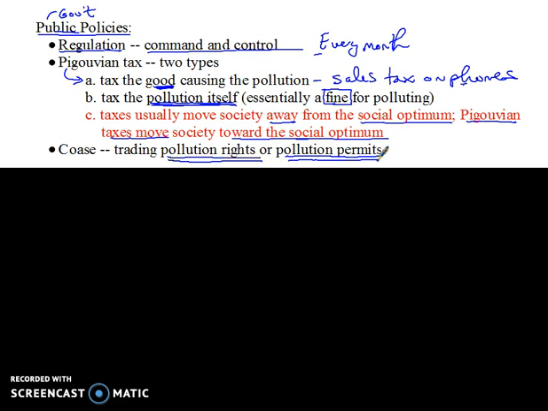Most of this is stuff that we've already talked about on previous videos. But this gives us a clear set of choices. We've got four choices when we want to tackle negative externality problems. We have four choices of public policy, and on a future video we'll talk about what these look like in terms of a graph. We're going to take these and graph them and look at the different consequences of using these different types of policies.